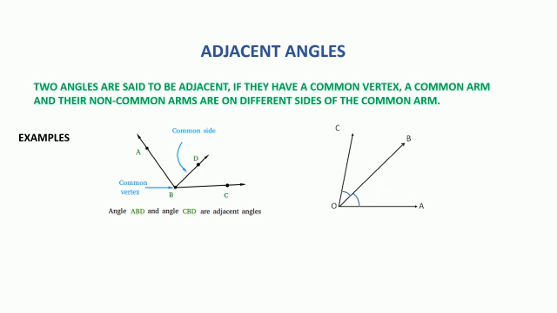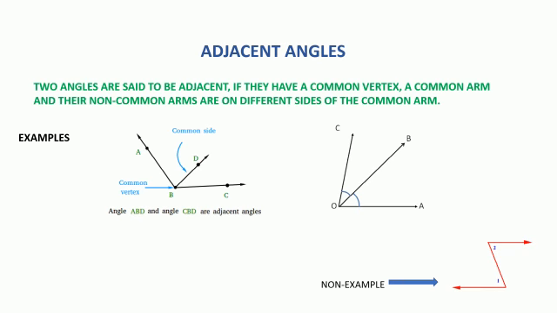So these are the adjacent angles that you can see. Let us see one more example. Can you name the adjacent angles? Yes, they are angle COB and angle AOB. What is the common vertex here, children? Yes, it is O. And what is the common ray you have? OB. Let us see a non-example of it.